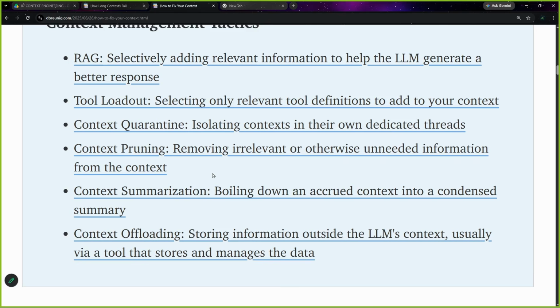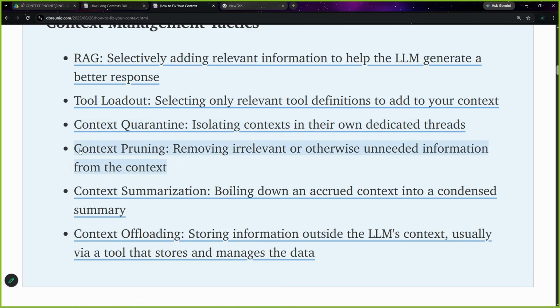For example, if you are working in a company, many people are working on a similar task. Everyone remembers their own part. The testing team remembers their own part. Another team remembers their own part. Everyone does not have to come and tell all of their parts to your supervisor. Let everyone maintain their own context. That is context quarantine, isolating context in their own dedicated threads. This also comes up with memory.